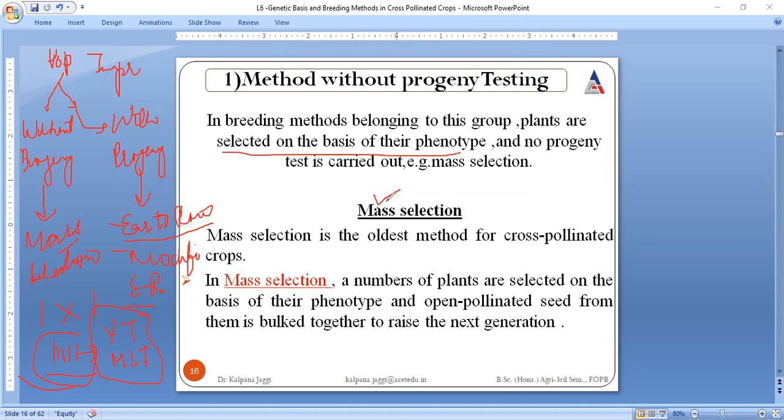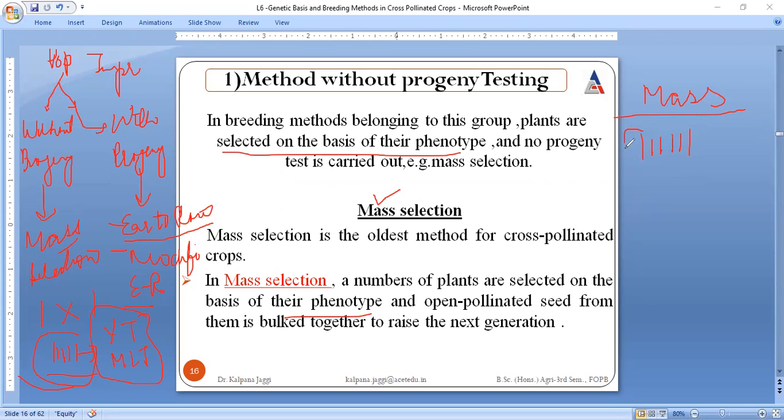So under it we need to discuss mass selection. Mass selection, that means mass. When we say mass, that means something in very large number. So here a number of plants are selected. Many plants are selected, but again I focus, this selection is on the basis of phenotype, and once these are selected, they are allowed to open pollinate.